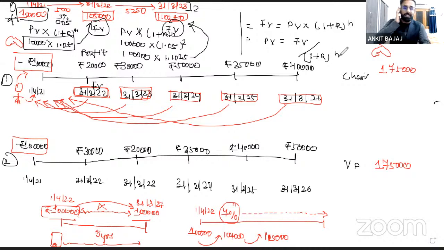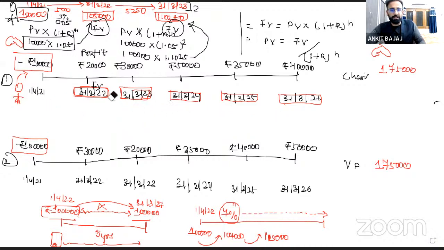This is how you will be deciding, this is how you will be calculating the present value. Now, if you want to calculate present value for the first year, how will you calculate it? Here we will see: 31st March 2021, 31st March 2023. If I want to calculate the present value of this 20,000 rupees, this is the future value. So what formula will I be using here?